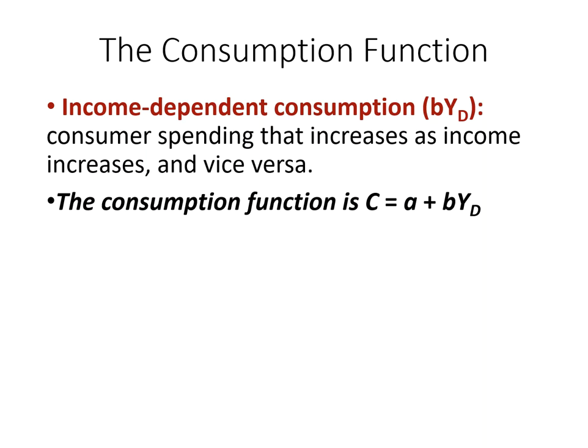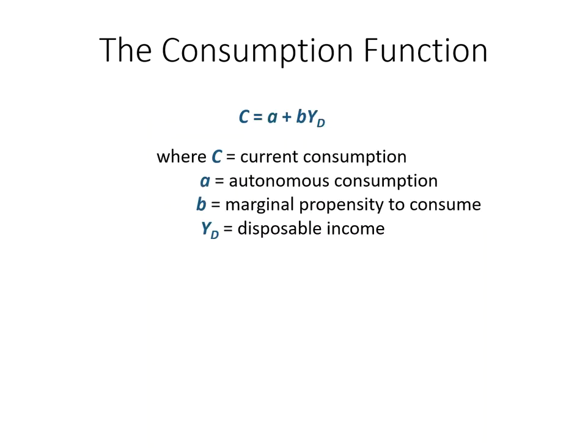To summarize our consumption function, keep in mind C is current consumption, A is autonomous consumption, plus the marginal propensity to consume, MPC, times disposable income. This is our consumption function. If in the future you learn quantitative analysis, QUAN340, your professor will use real data to show you this consumption function. So this is not made up. We can use real data collected from consumers in the United States to show the existence of these consumption functions.